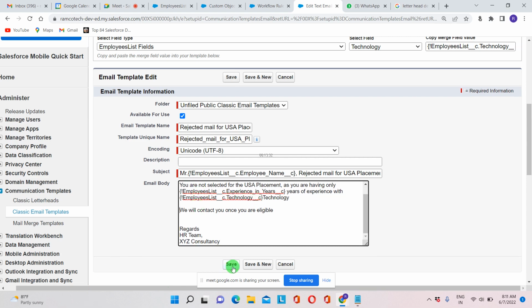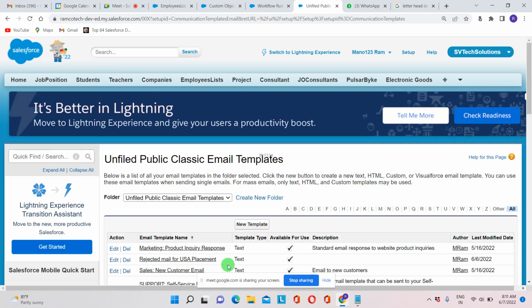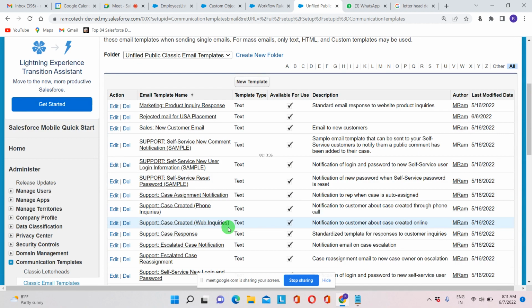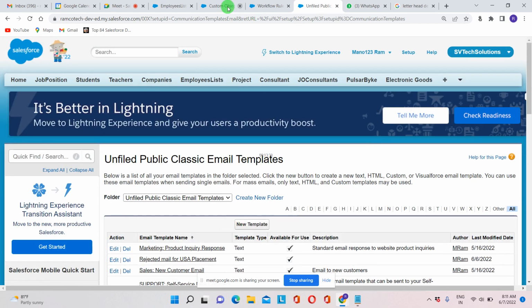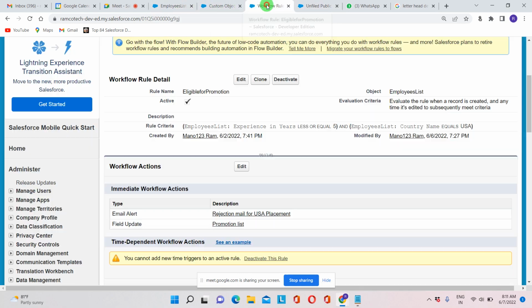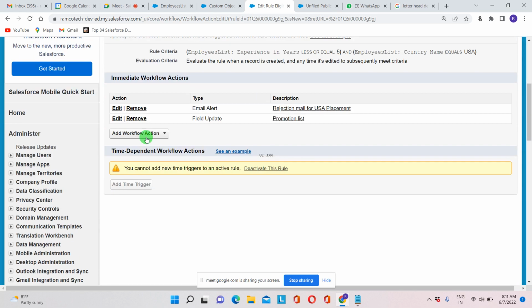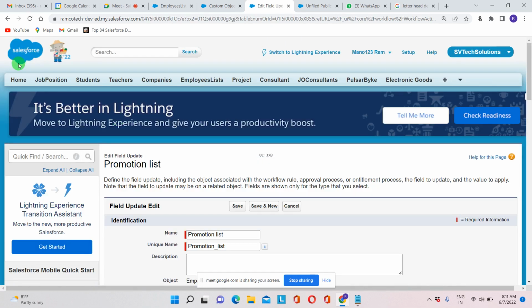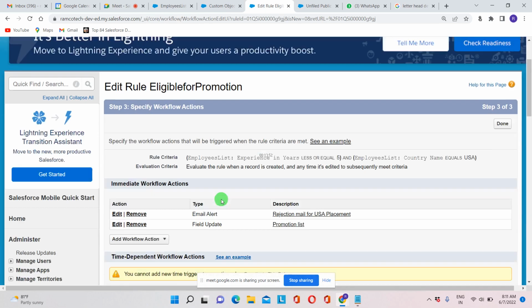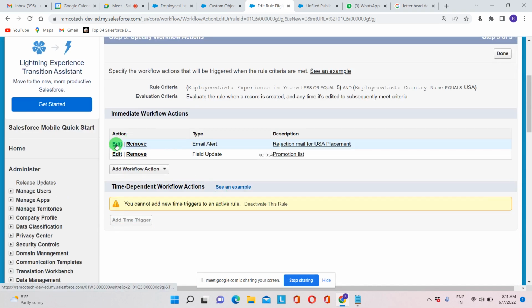So now I'm saving this. It's done now. Now again I'm going back to the mail content and updating it. I'm editing the email alert.